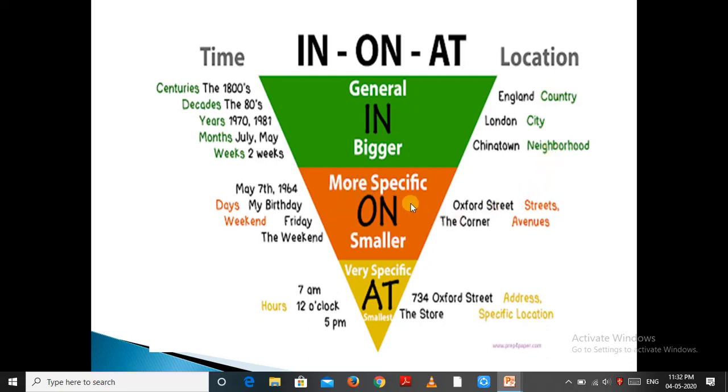On as indicator of time, it indicates month, day and weekend. As location, it indicates streets and avenues. At as time indicator, it indicates exact point of time, and as a location it indicates addresses and specific locations.